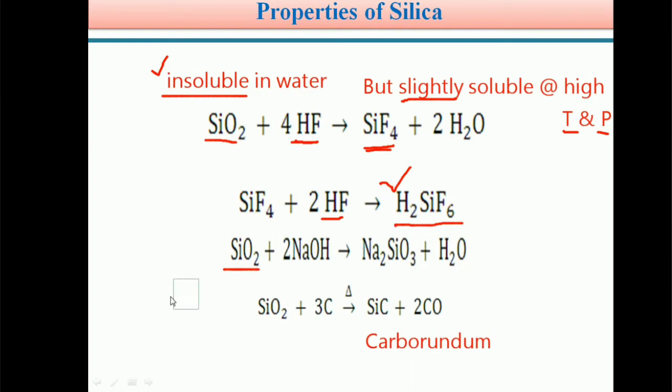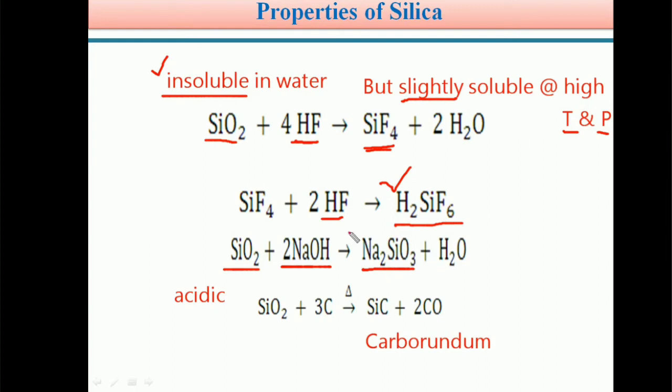Next property: SiO2, silicon dioxide or silica, has acidic nature. Because of this acidic nature, SiO2 reacts with a base like sodium hydroxide and forms Na2SiO3. These are known as silicates.